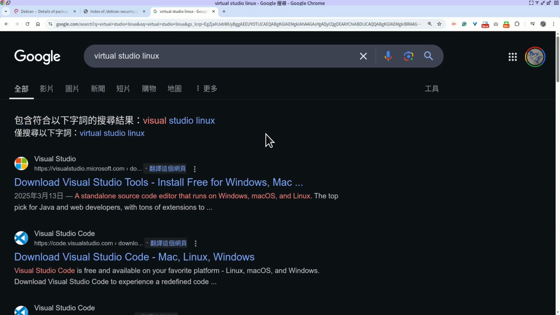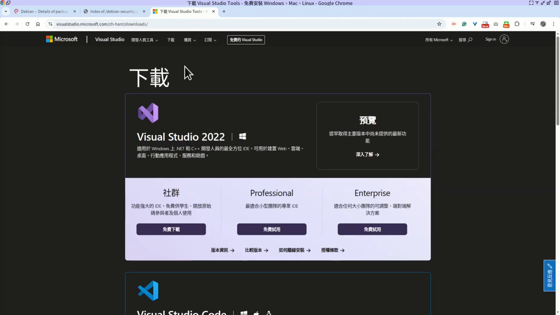A lot of students use Visual Studio in Windows, right? So sometimes when I tell them you may use VI to write a C program, they go crazy. Okay, they don't like to use VI. Instead they prefer to use this tool because they are more familiar with it.